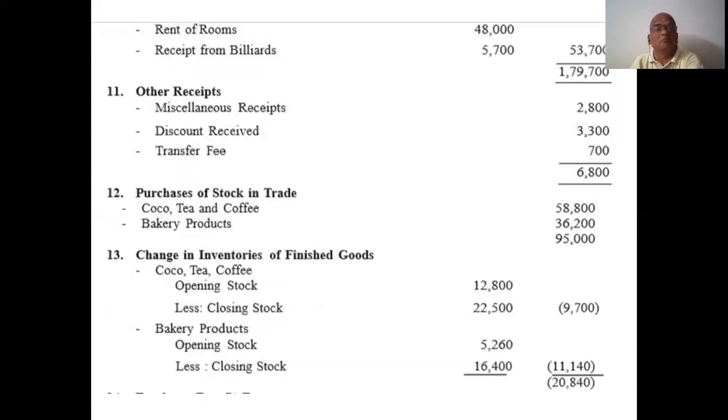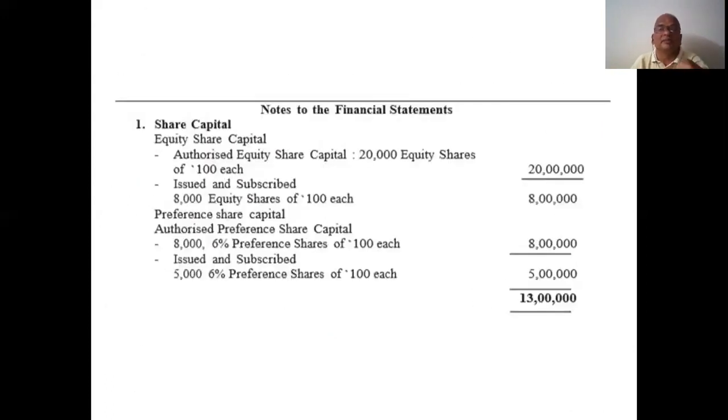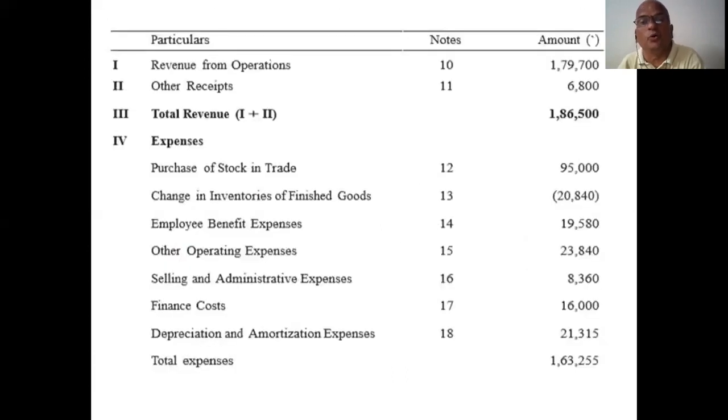Similarly, balance sheet items. What are the balance sheet items you are going to do? That's why the heading, notes to the financial statement. Notes 1 to 9 are balance sheet items. Okay, come on. Now, P&L account, what items? Note number 10 amount is here. 11 amount is here. Total revenue is here. Already we prepared it in rough work. I mean, not rough work. Be careful, it is not rough work, it is very important work. So note numbers 10 and 11, we prepared already. Those figures are put here, and we add total revenue.